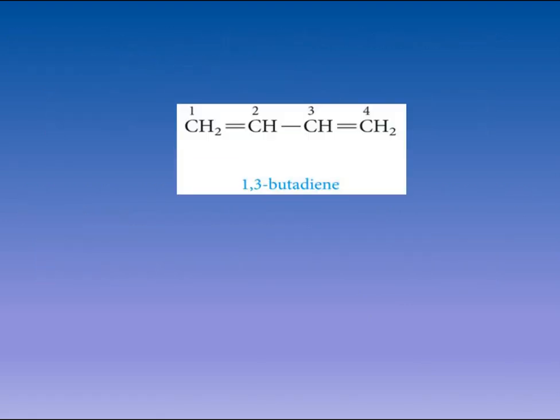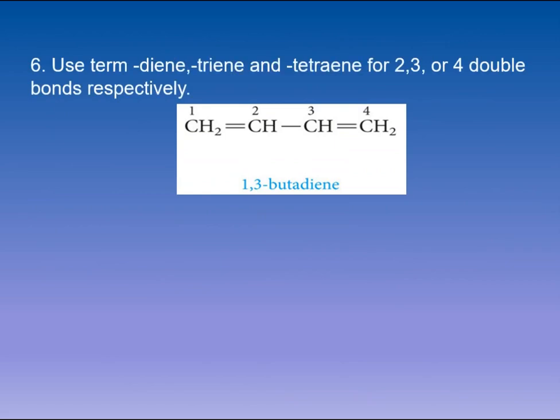The next rule: if there are 2 double bonds or 2 triple bonds present, how are you going to name it? 2 double bonds will be named as diene, 3 double bonds will be named as triene, and 4 double bonds will be named as tetraene. In case of this compound, you will have to name it as butadiene.